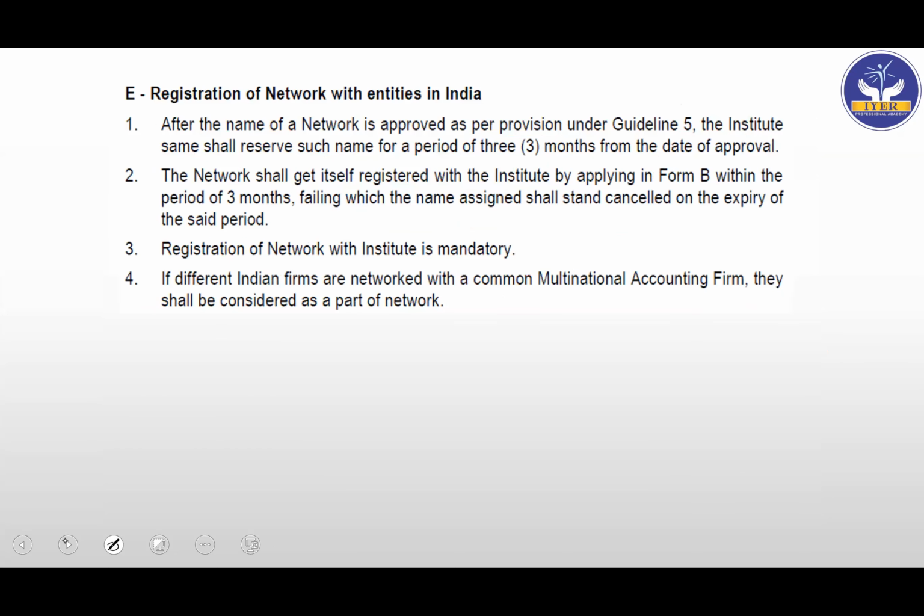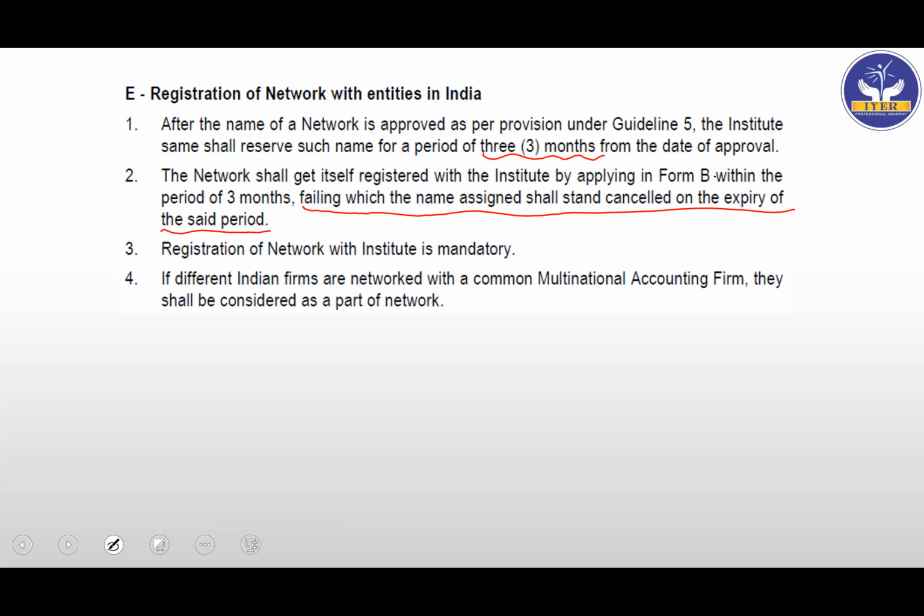Next, registration of network with entities in India. After the name of a network is approved as per provisions of Guideline 5, the institute shall reserve such name for a period of 3 months from the date of the approval. The network shall get itself registered with the institute by applying in Form B within the period of 3 months, failing which the name assigned shall stand cancelled on the expiry of the set period. So within 3 months, you have to get itself registered. If you don't, then the name will be cancelled.